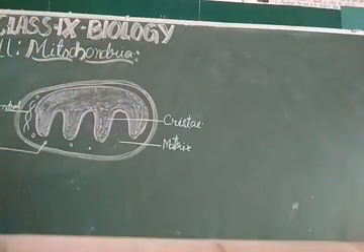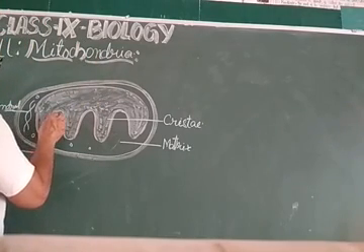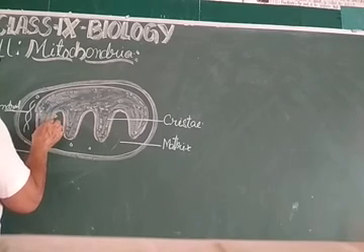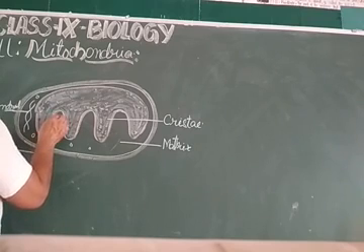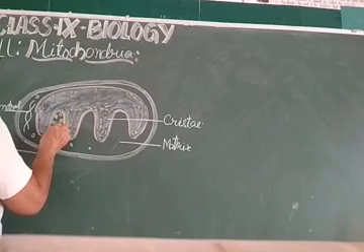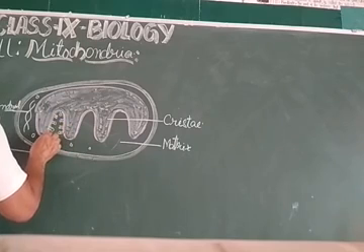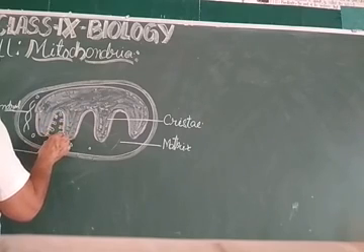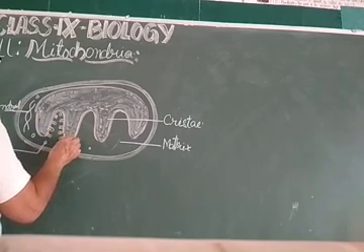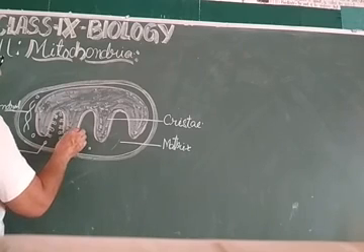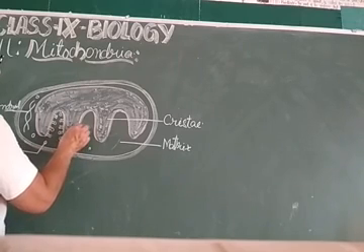My dear friends, these cristae have gas-burner-like structures that you can see here, and these structures are called oxysomes. Oxysomes are oxidating particles. These are the particles, these are the oxysomes.